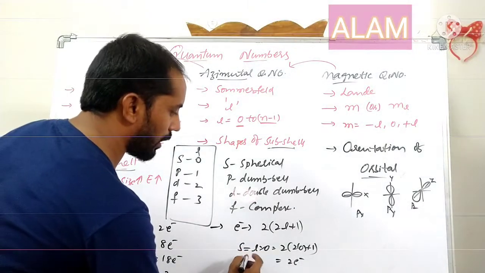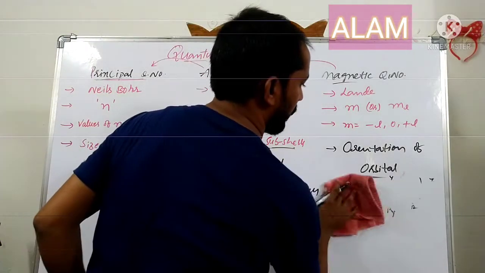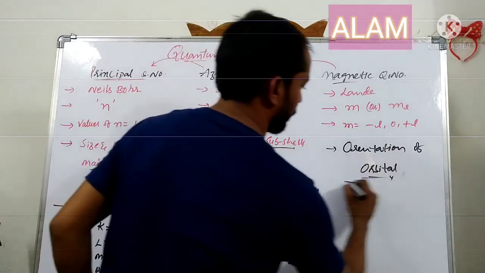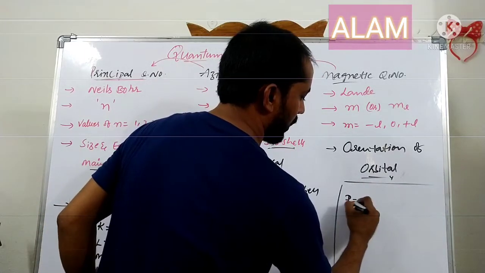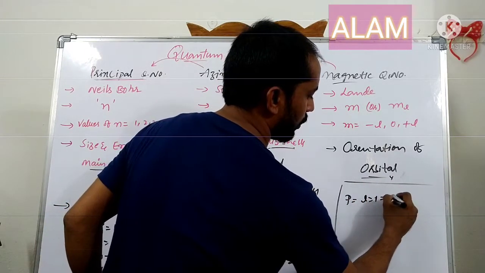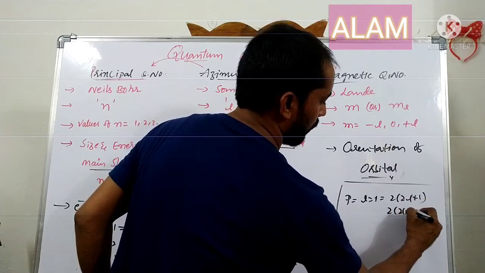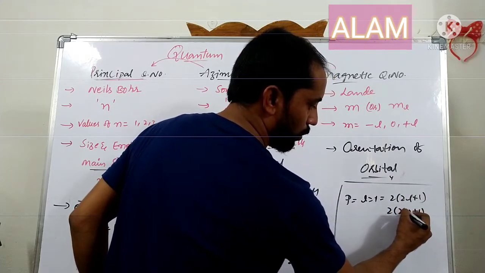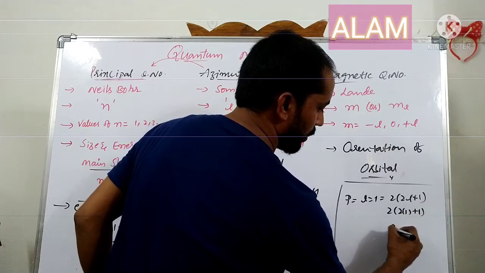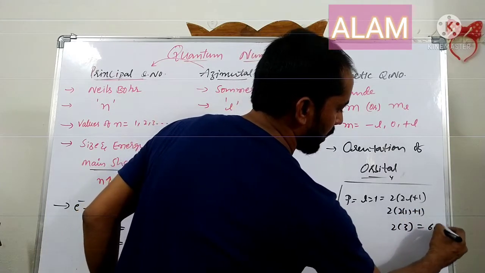Next, take the p orbitals. For the p orbital, the l value is 1, so 2 into 2l plus 1 is 2 into 1 plus 1, 2 into 3, that equals 6 electrons.